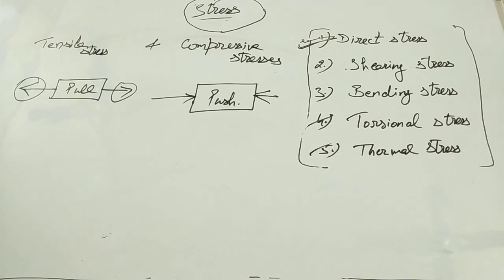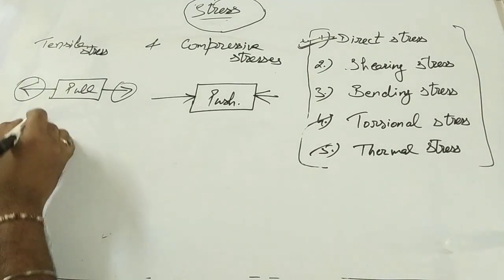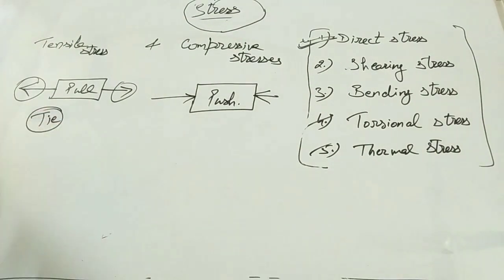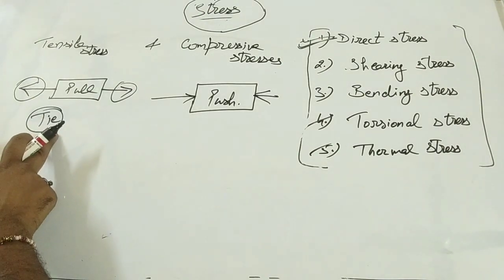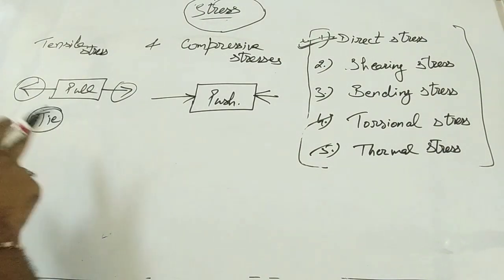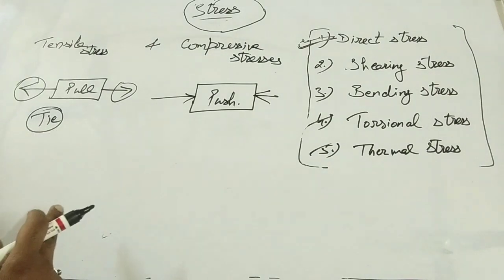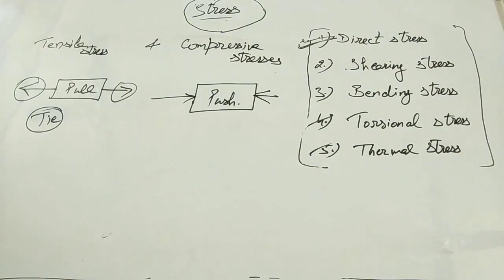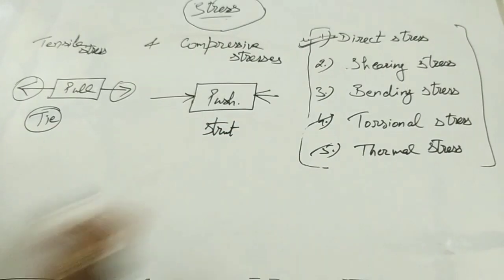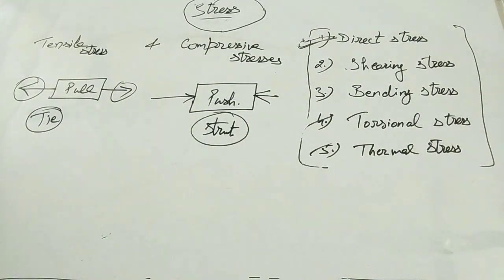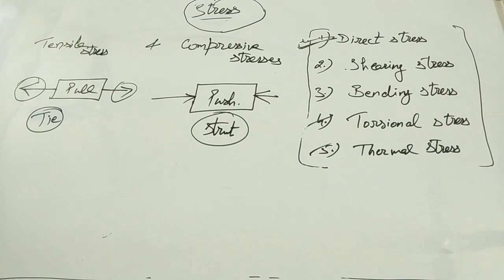Secondly, a very important thing: the member subjected to tensile stresses is known as a tie. The meaning of tie is the member which is subjected to tensile stresses. Clear, guys? Opposite to this one, a member which is under compressive stresses is known as a strut. S-T-R-U-T, strut.